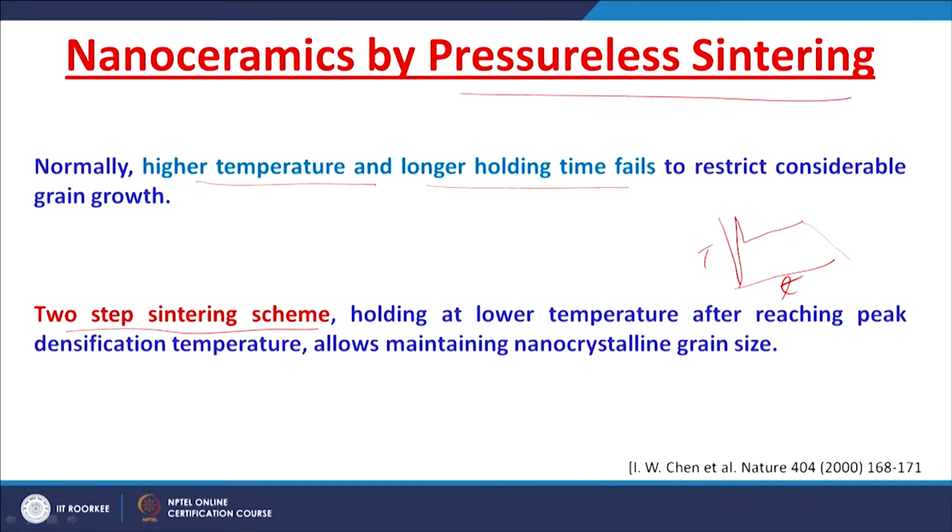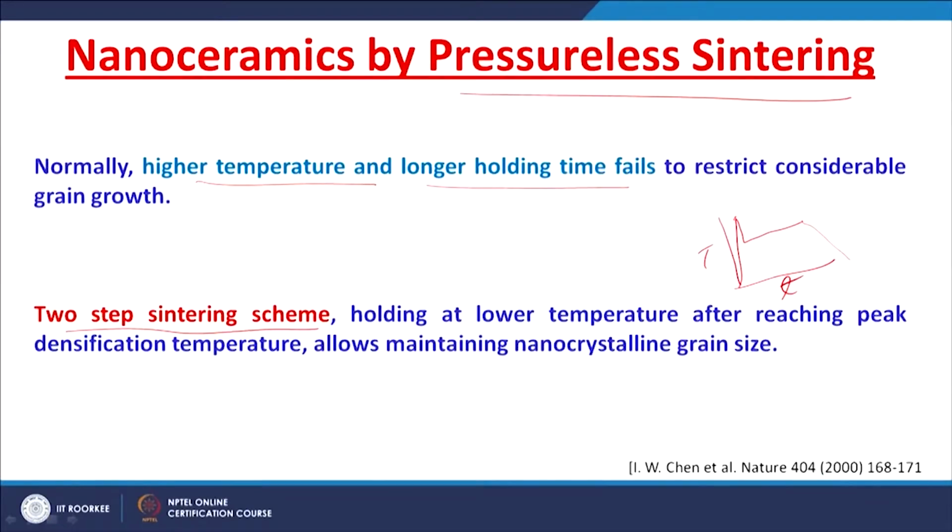So, what you are actually doing is going to the maximum temperature so that diffusion is possible to a maximum extent, and the necking happens to a maximum extent. In the third stage of sintering, as we understood from our previous classes, you have considerable growth of the grains.